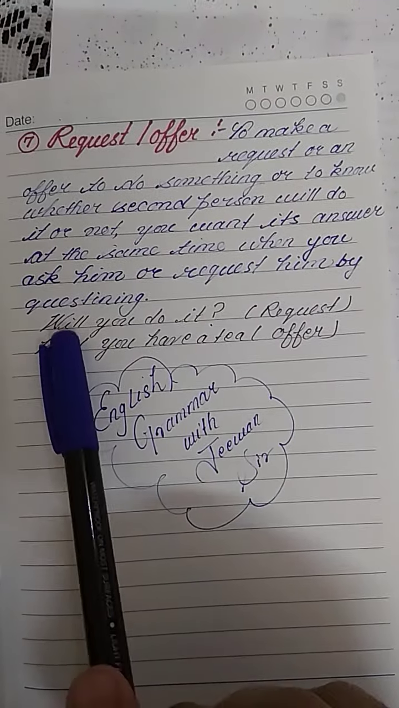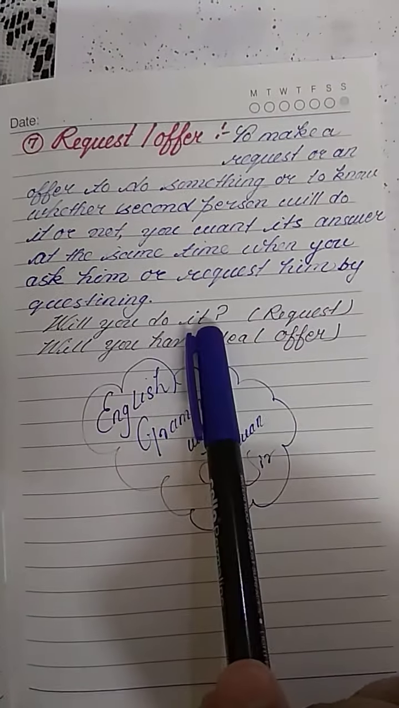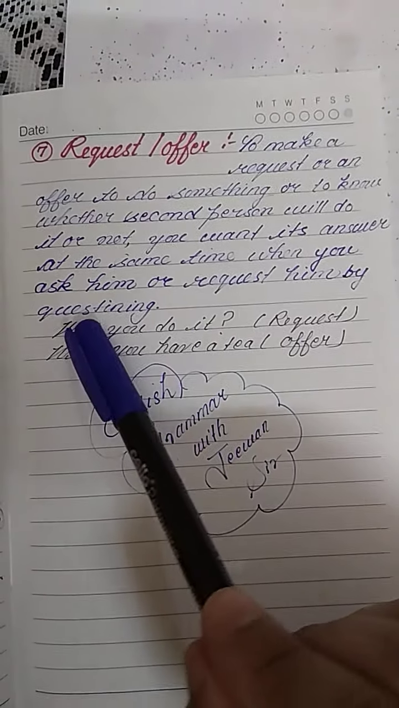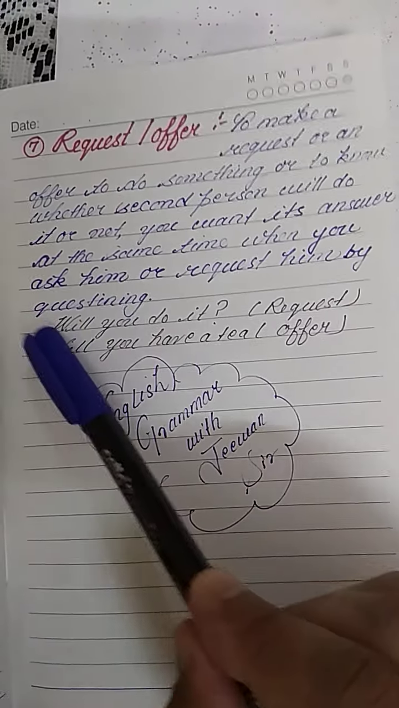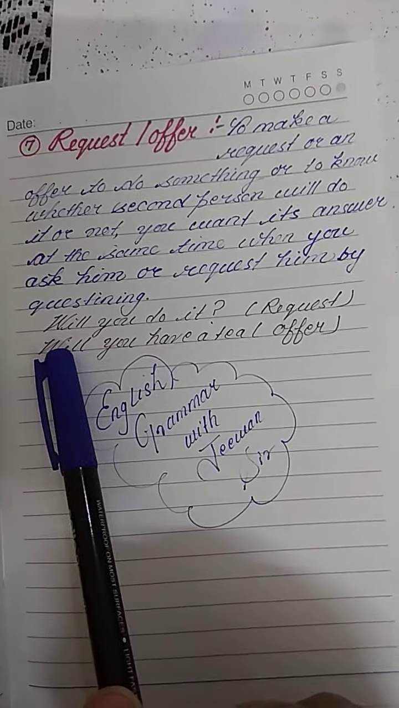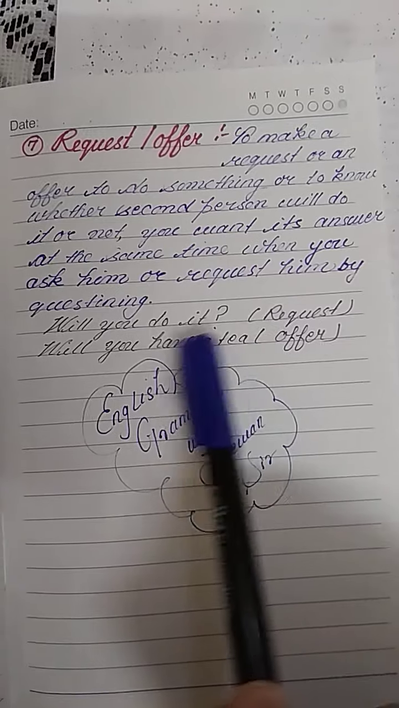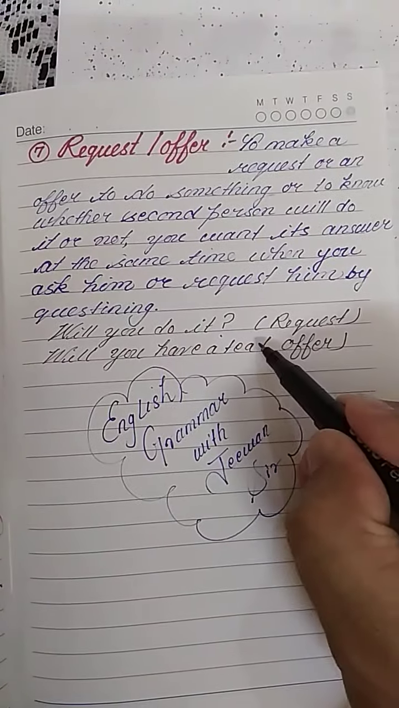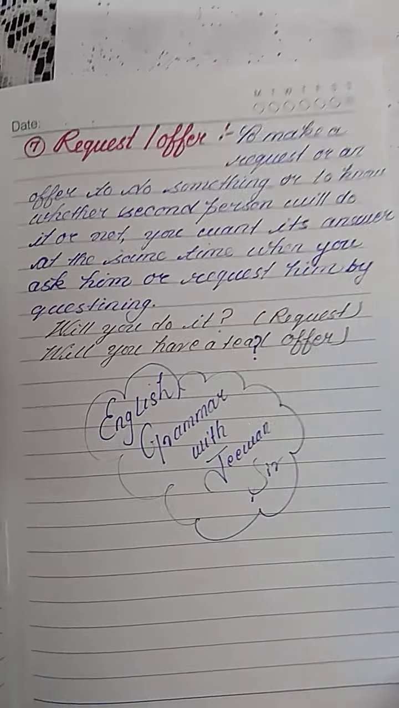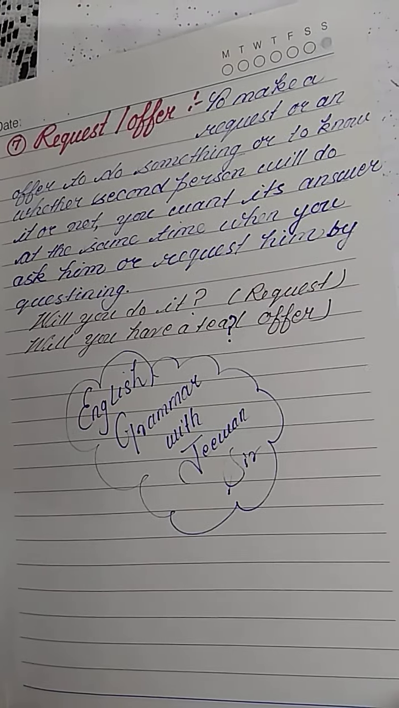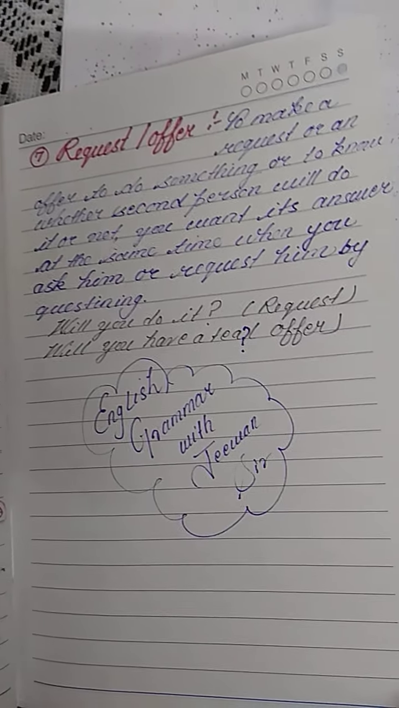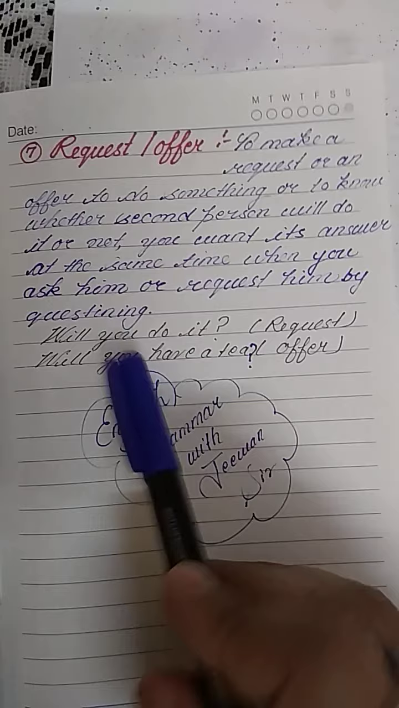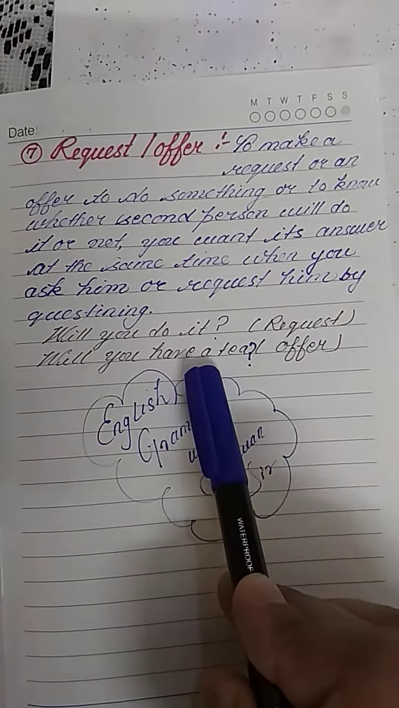Try to understand with this example. Will you do it? You are requesting. The request is hidden in this particular word here. Second, will you have a tea? You are again asking, but remember, at the time you ask, you are making a kind of offer to the listener, and you want the answer to these questions instantly, yes or no.